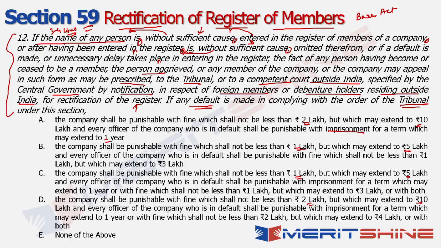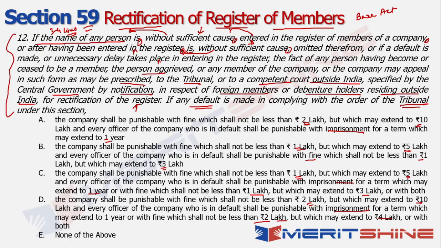In another case, you're only talking about a fine which shall not be less than 1 lakh but which may extend up to 3 lakhs. In one case, you're talking about a fine as well as an imprisonment. In the last case also, you're talking about both an imprisonment as well as a fine where the amounts are slightly different, right? So these are the 4 combinations given to you, right?